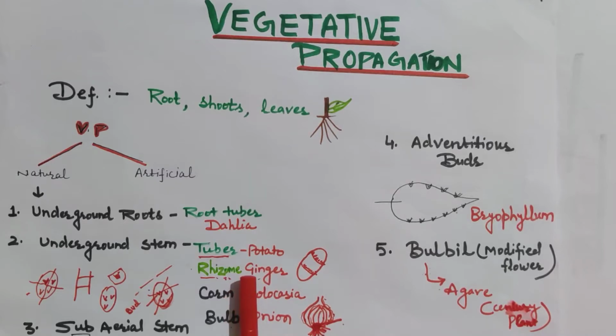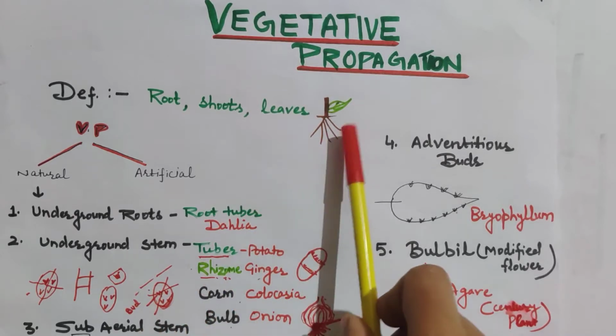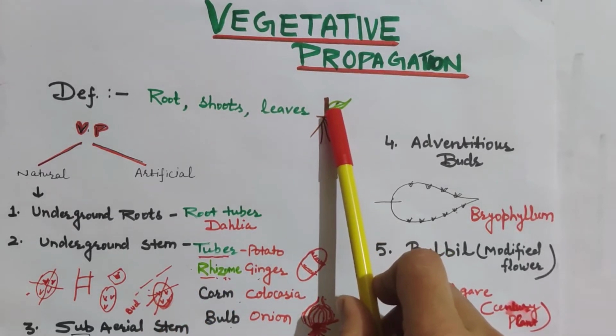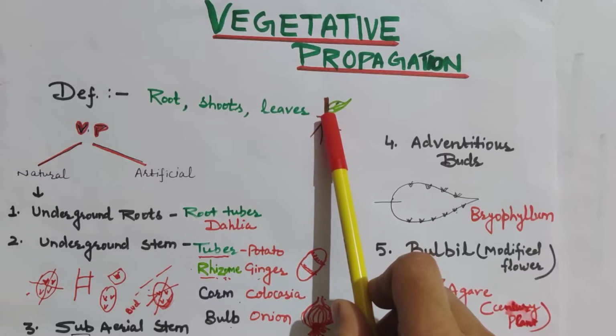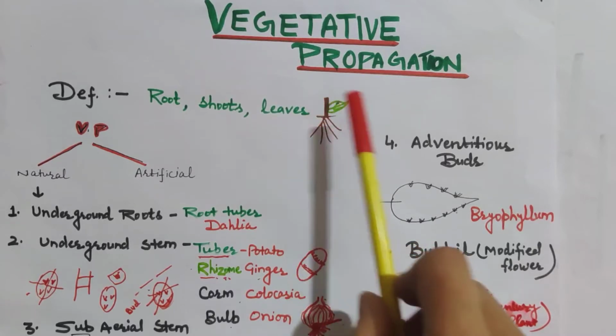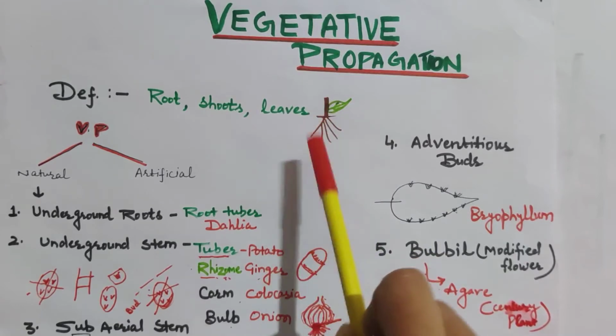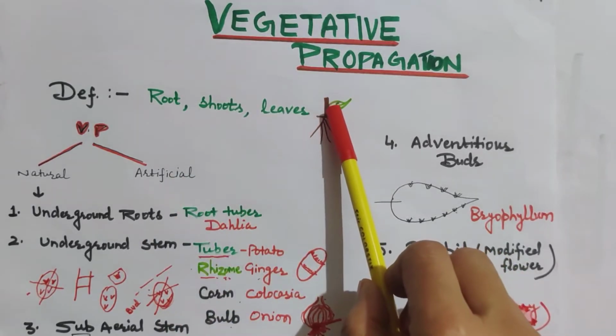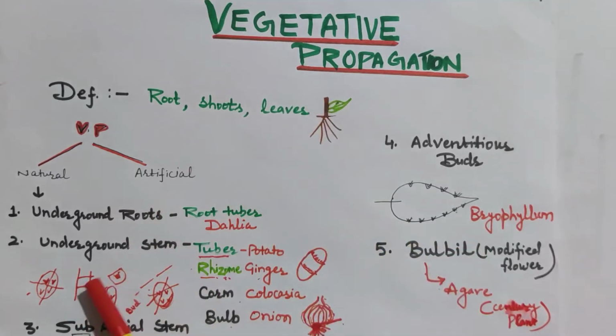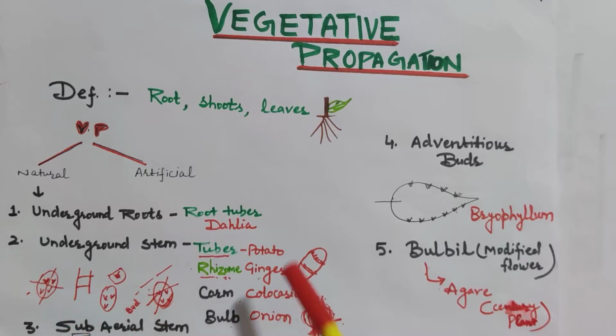Otherwise, in your earlier classes, you studied that the part of the plant which lies below the soil is root, and the part which lies above the soil is called stem. But that is not the identifying feature. Okay, it is not the exact definition. Actually, what is the identifying feature of a shoot or a stem? It has nodes and internodes on it. So the identifying feature of a stem is the presence of nodes and internodes. Because of that, potato and ginger are underground stems.